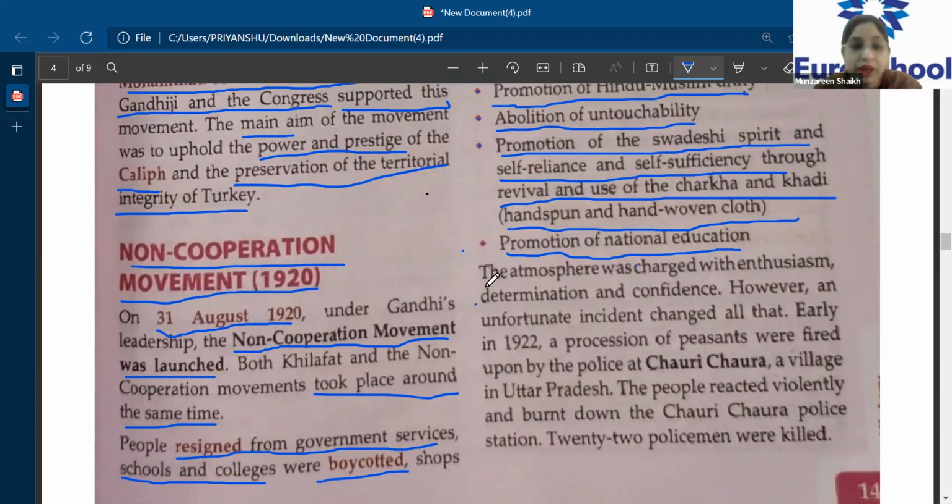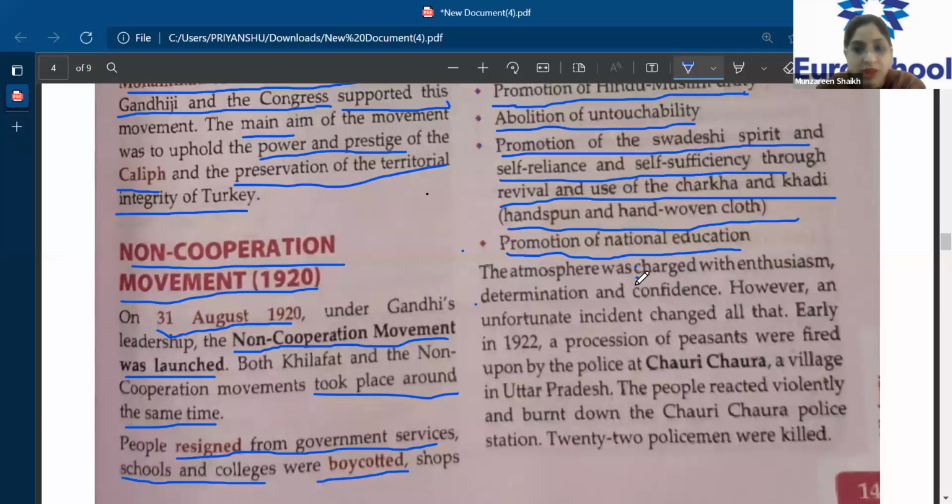Okay, so now we come across one incident which is called the Chauri Chaura incident. Let us understand what basically the Chauri Chaura incident is. You will definitely get a question based upon Chauri Chaura, either in the form of an objective question or in the form of a give-reason question. All right, so please make a note of it.